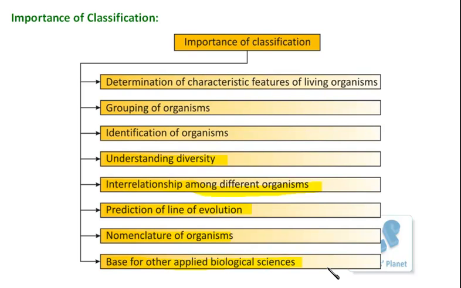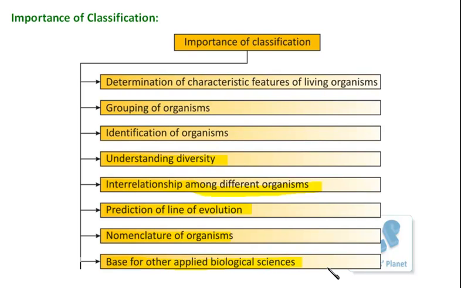Moreover, one of the most important advantages of classification is that it forms a base for communication between scientists internationally. As I already said, organisms are called by different names in different zones, so it is quite difficult to understand, isn't it?